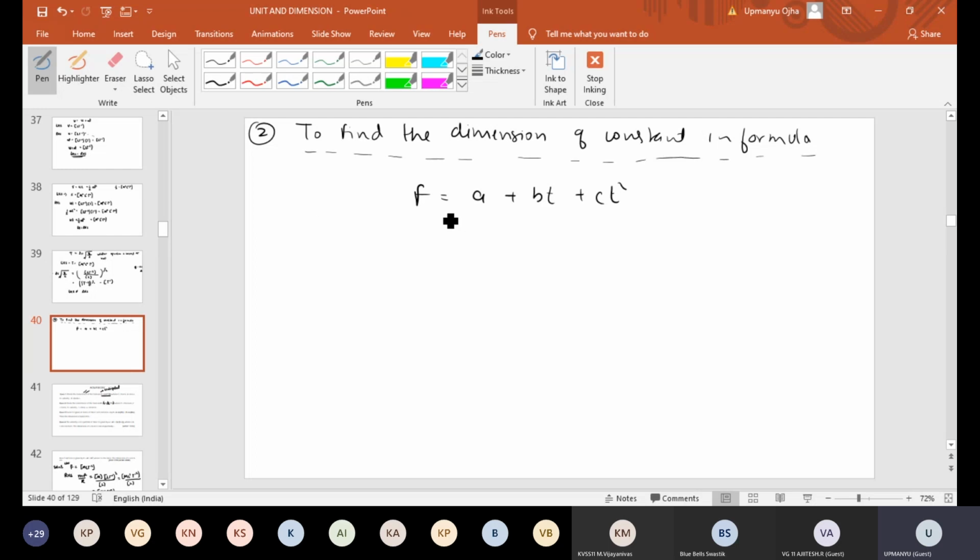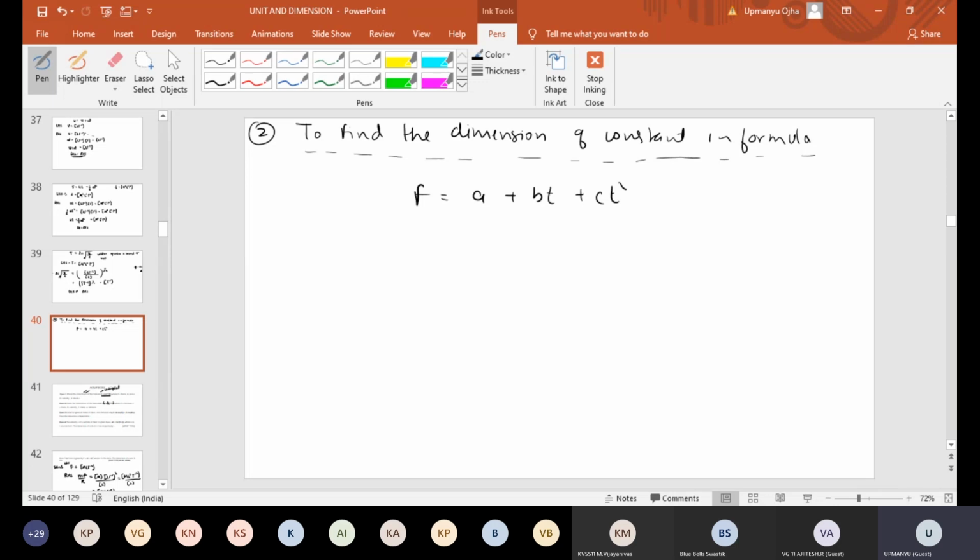Whenever they are asking you to find the dimension of a constant, you have to automatically understand that the equation given to us is correct. We don't need to check the correctness of the equation.